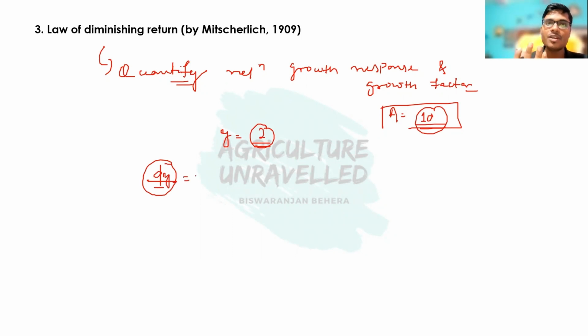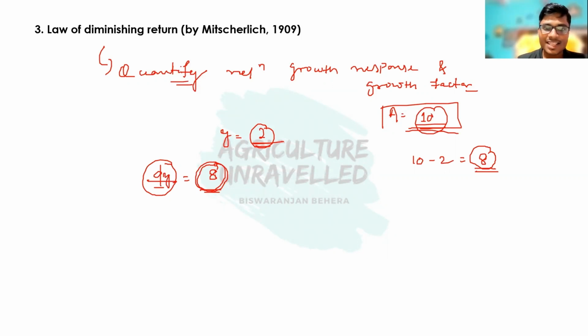So that will be the extra mango that you will eat. This dy will depend on the decrement of the maximum attainable mango eating. It means the maximum mango that you can eat is 10. You have already eaten 2 mangoes. So at most you can eat 8 more mangoes.